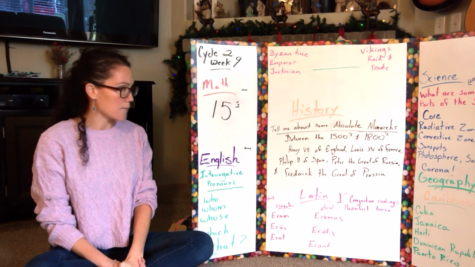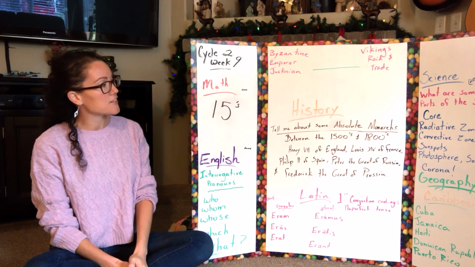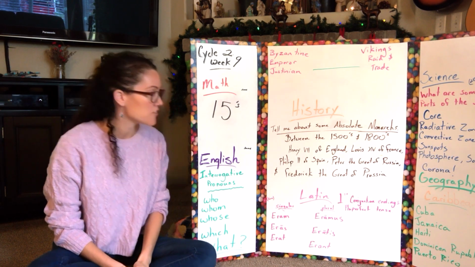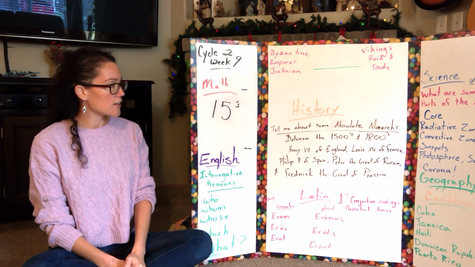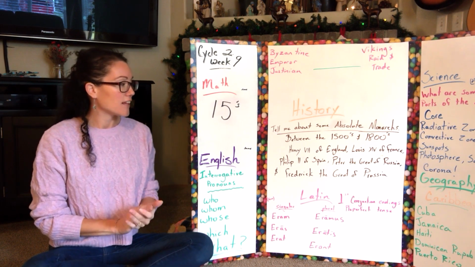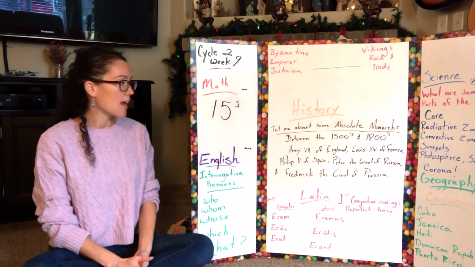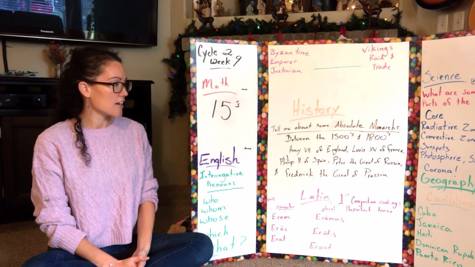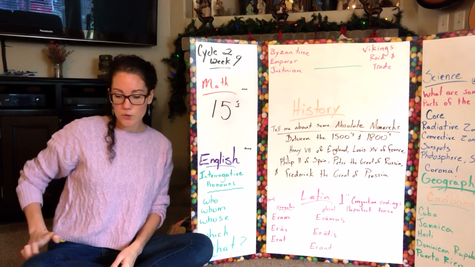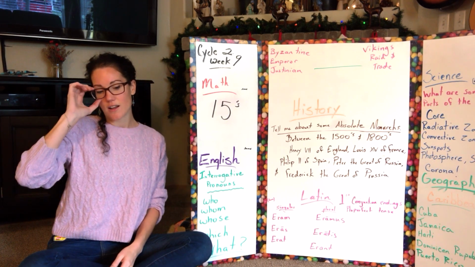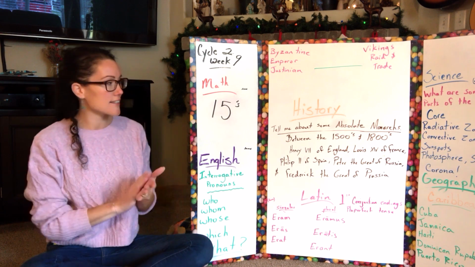Tell me about some absolute monarchs. Between the 1500s and 1800s, Henry VIII of England, Louis XIV of France, and Philip II of Spain, Peter the Great of Russia, and Frederick the Great of Prussia, ruled during the age of absolute monarchs.